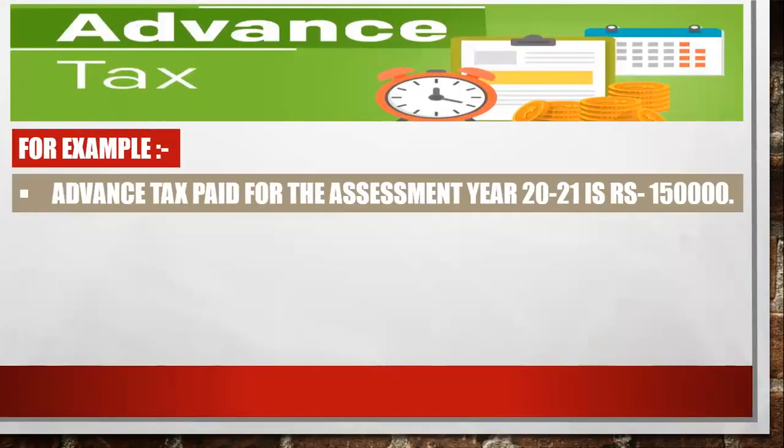This is the example I have taken. Advance tax paid for the assessment year 2020-21 of rupees 1,50,000. What will be the journal entry for this?